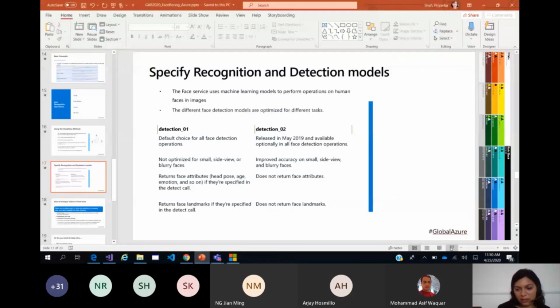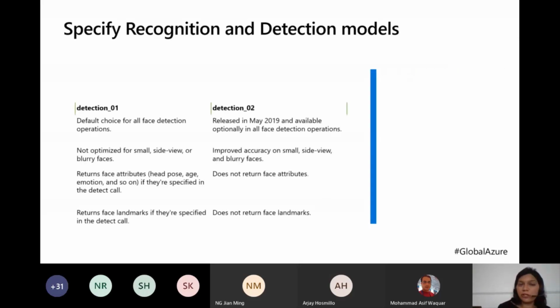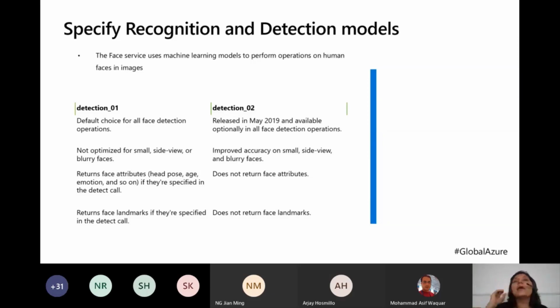So moving on to our slides, you will also see that you have face recognition and detection models. Not that you have to construct them on your own. No. These models are provided with the Azure API itself. You have detection 1 and detection 2, or recognition 1 and recognition 2. Depending on your requirements and the precision you want, you can choose between these two models. Normally the latest released one will be used. Detection 02 is the latest release, and it should be the more precise, more accurate one.